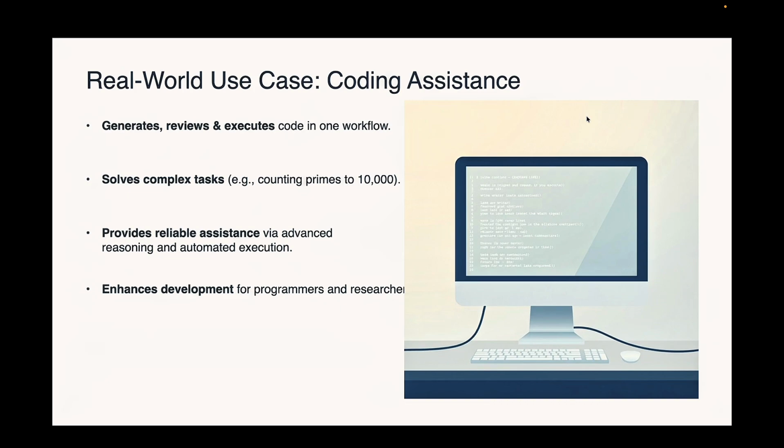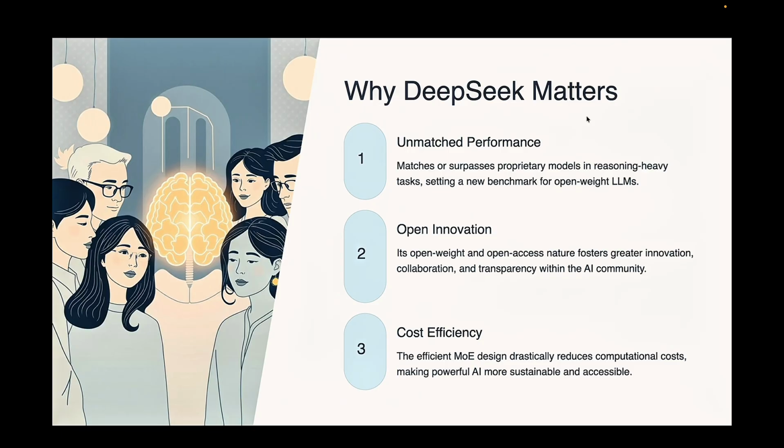Now let's see a real life use of DeepSeek. DeepSeek works like a coding helper. It can write code, check code, and help fix problems step by step. It can also help solve difficult programming problems like big calculations or logical problems. Because DeepSeek can think well, it gives correct and helpful answers. So it is very useful for developers, students and researchers.